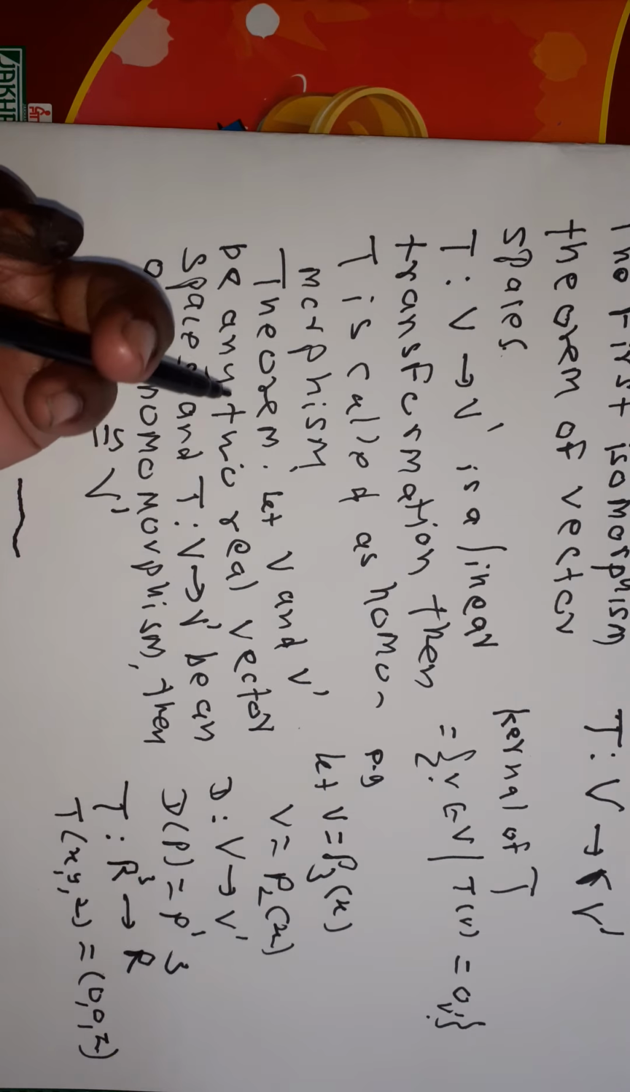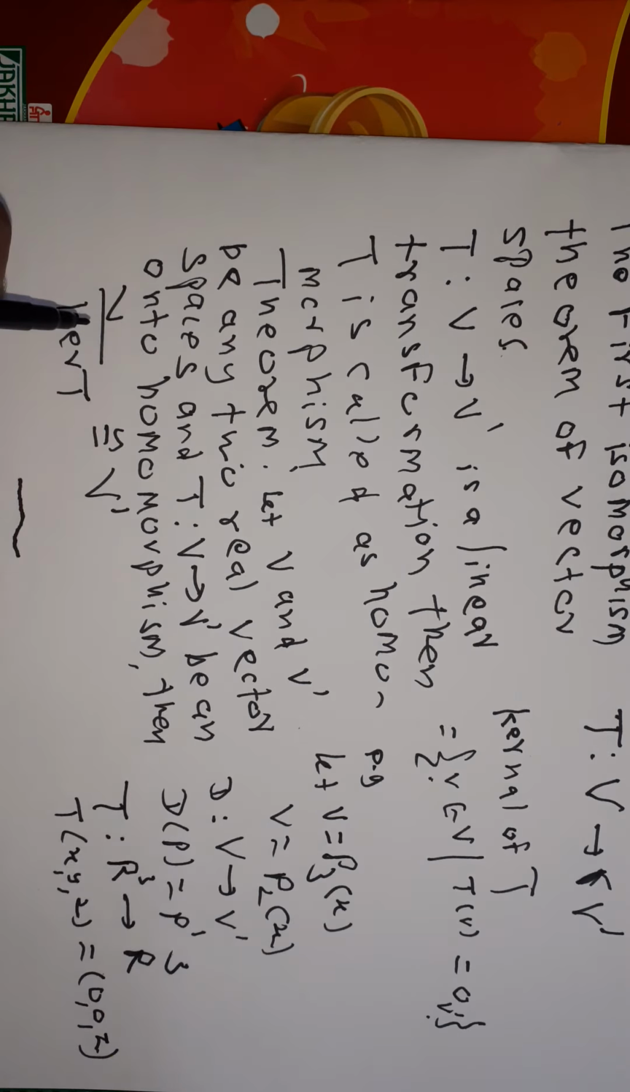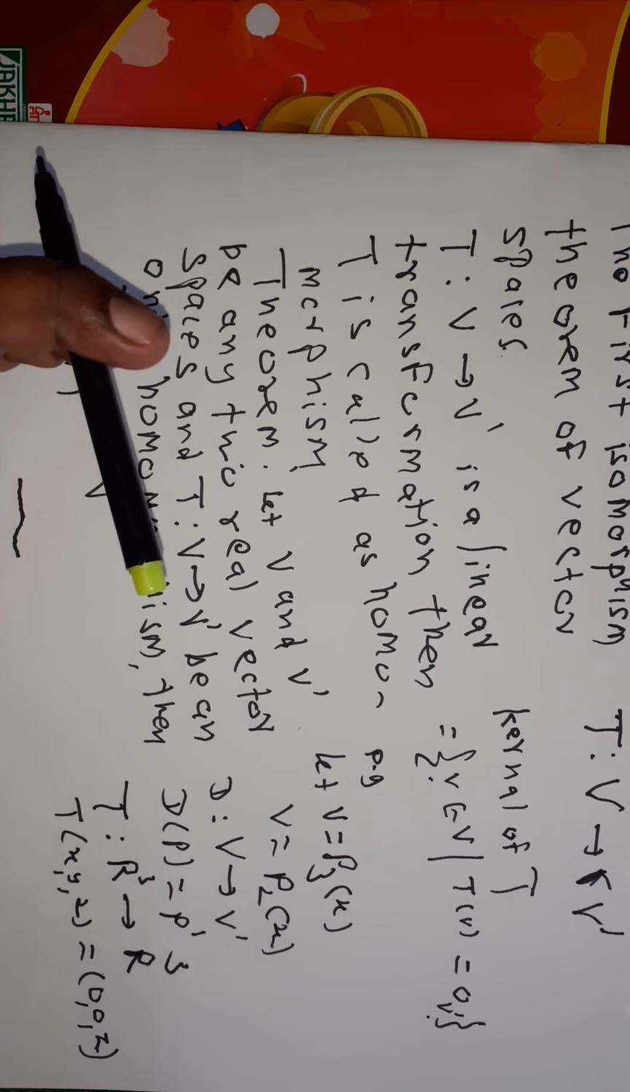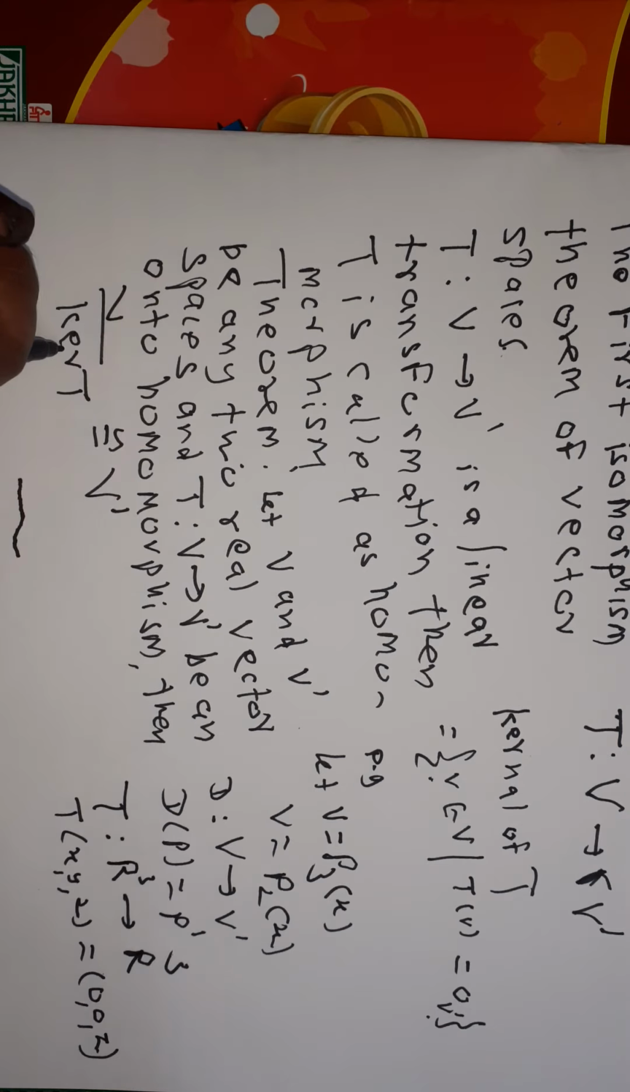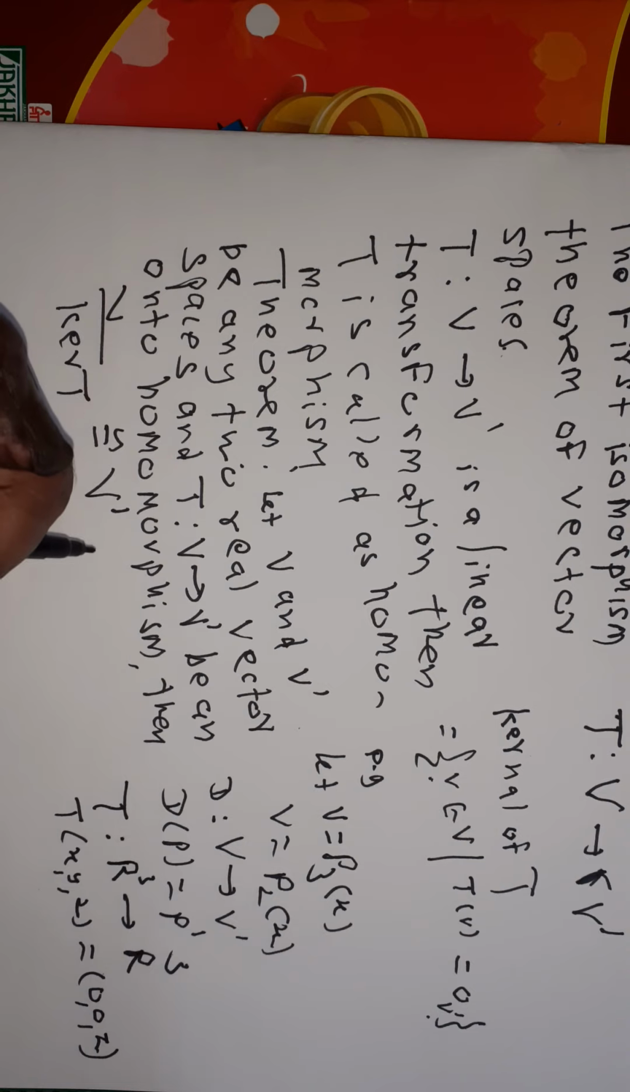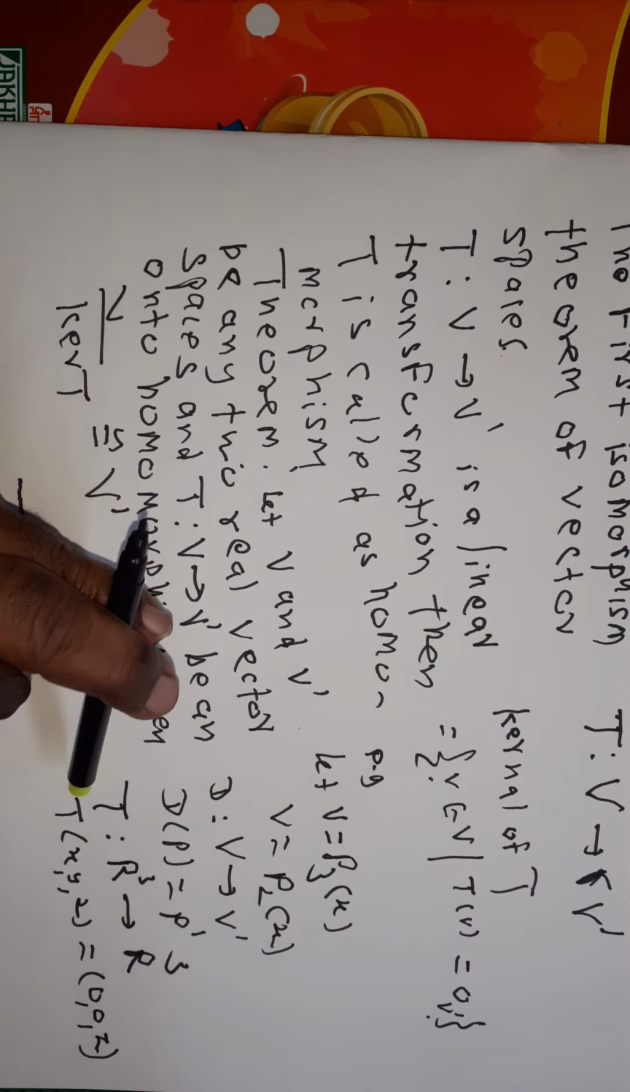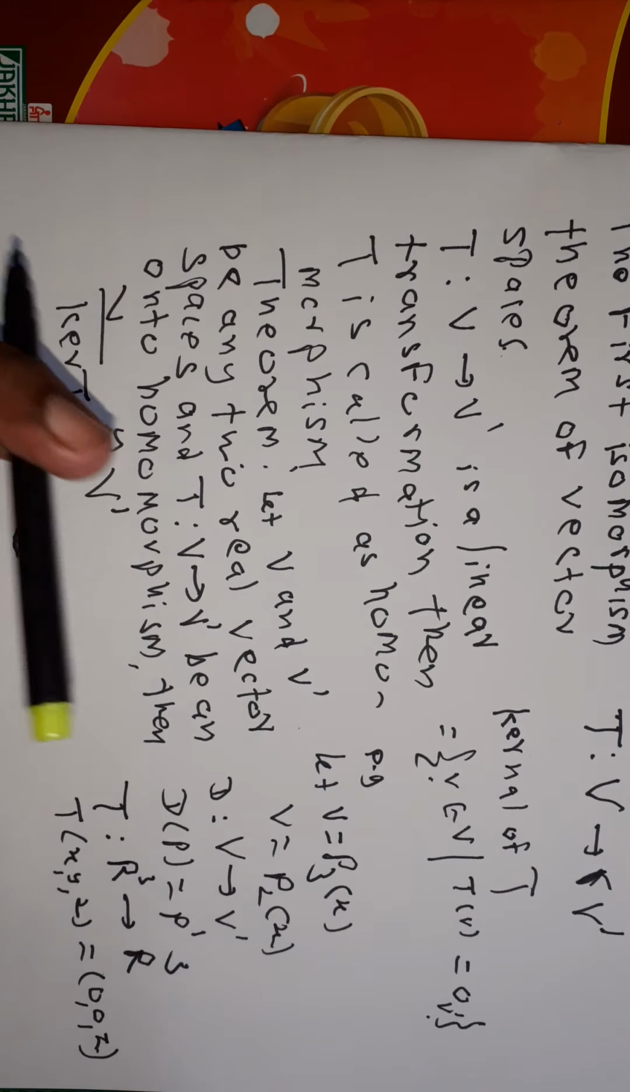Now see what this theorem states: V and V dash are any two real vector spaces, and T from V to V dash is an onto homomorphism. Then the quotient space V modulo kernel of T is isomorphic to V dash. First, we revised the concept of kernel of T.